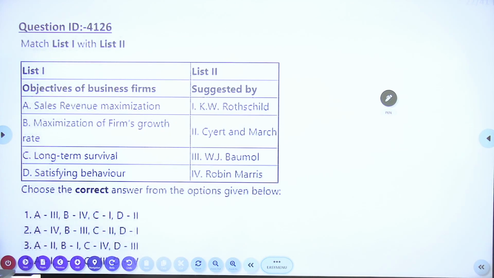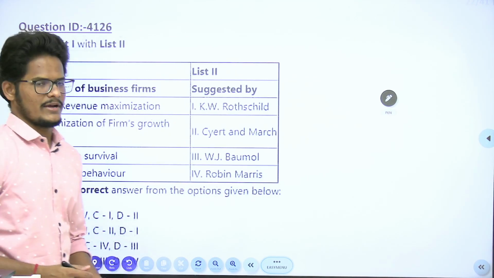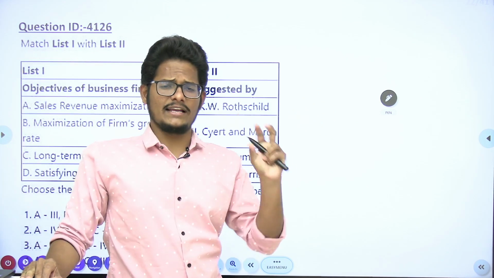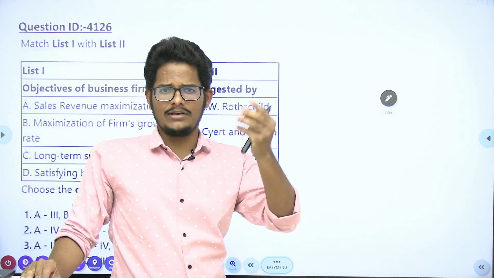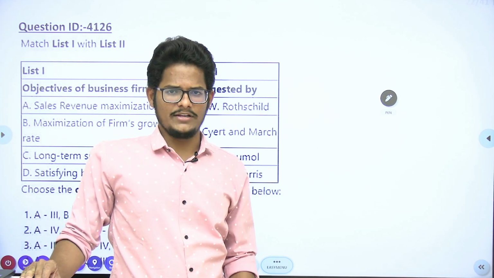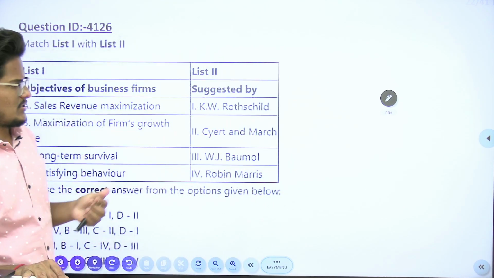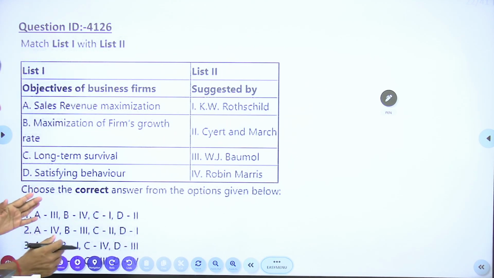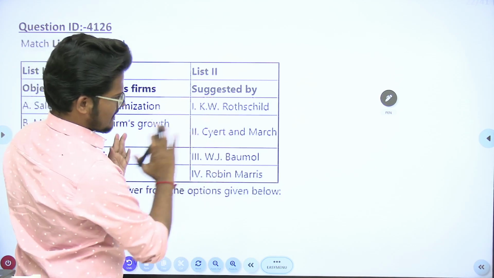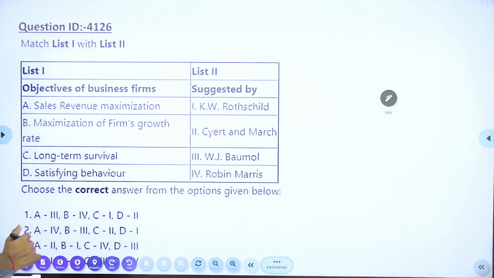Next, objectives of business firm suggested by. Always this question I was telling, I have given one table in the economics PDF. So the economic explanation also, I discussed in the class. In the same way, the authors and the respective business firm theories we have given.